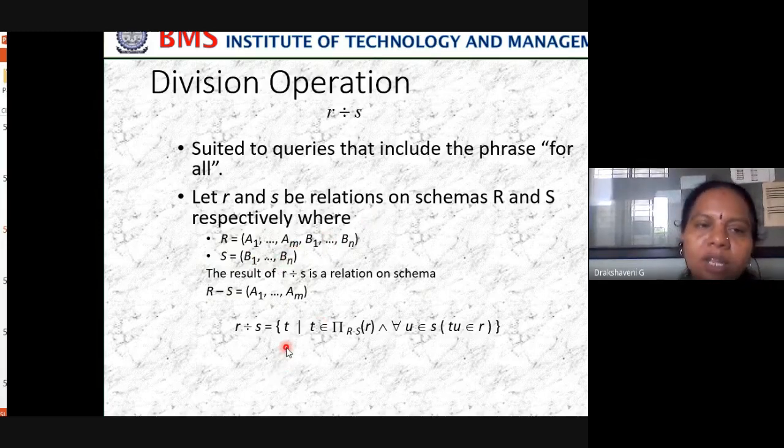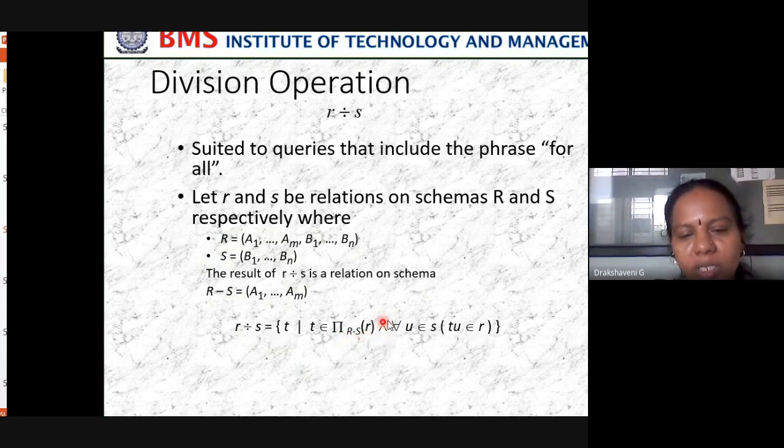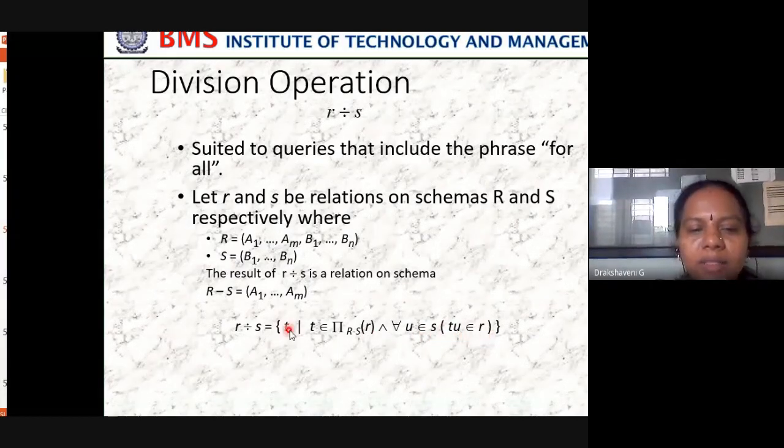So how do we write this in relational algebra? R minus S, the projection of R. What is this symbol? And for all, what does this symbol represent? For all u belongs to S and tu belongs to R. This relation should be satisfied when we are saying a division operator.